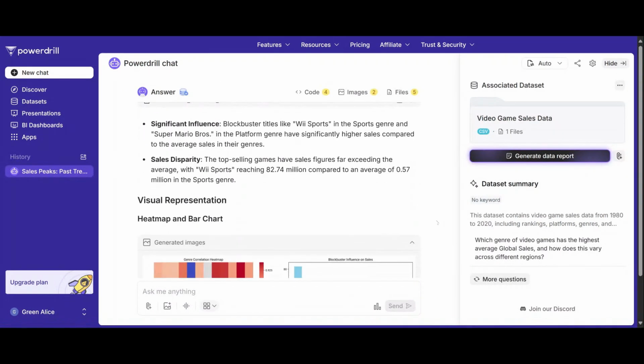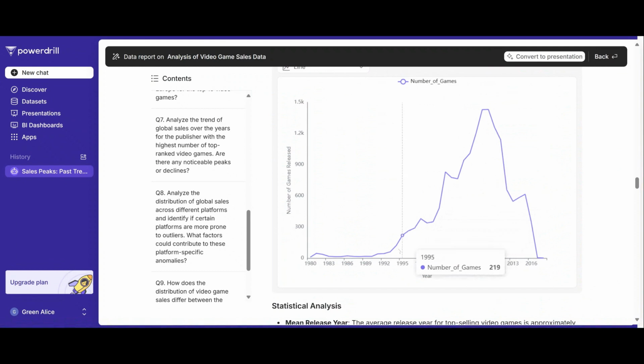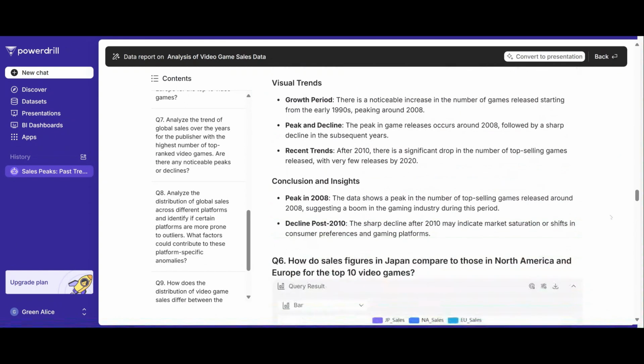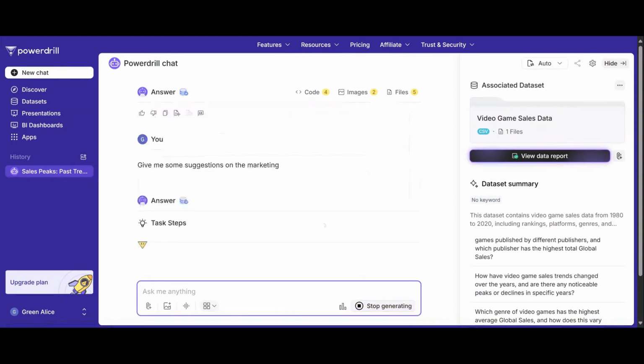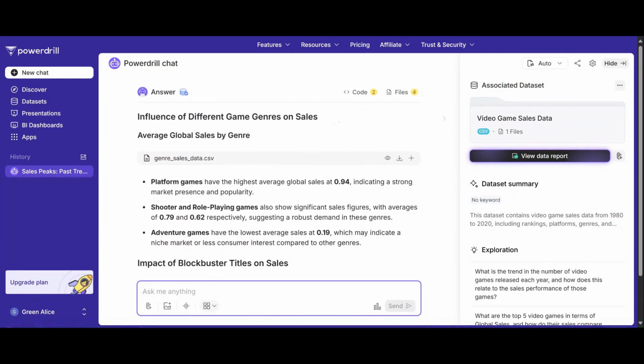Dive deep into the data. Powerdrill surfaces the trends that matter, revealing the hidden patterns and peaks. This will help you optimize your decisions based on market insights. Because in marketing, those who see deeper, succeed bigger.